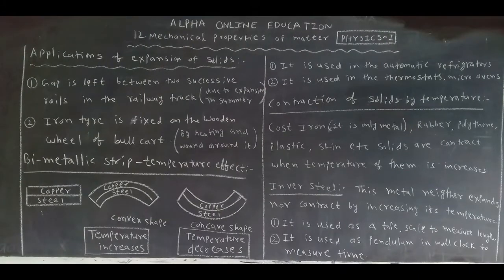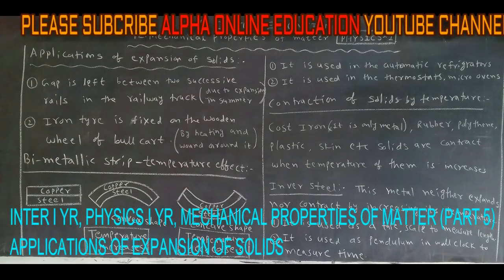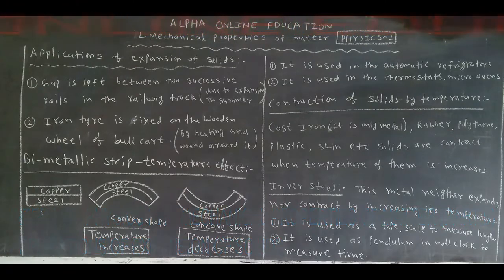Okay, under the topic of expansion of solids, what we have studied: types of expansions, alpha, beta, gamma, then relation and applications, bimetallic strip, next contraction of solids and invar. Okay, these are the topics under the expansion of solids. These all are important for 2 marks.